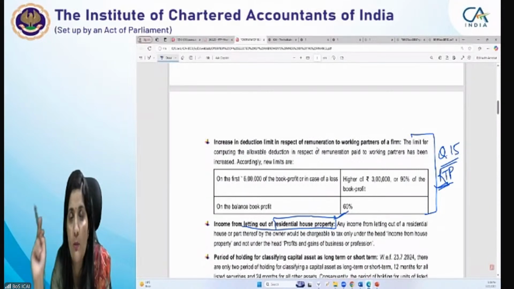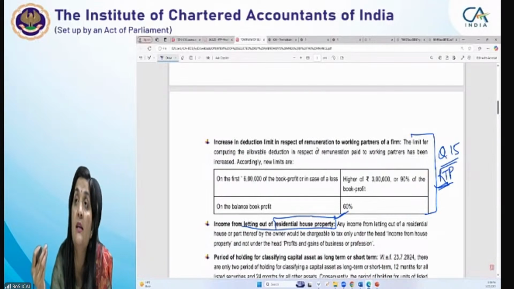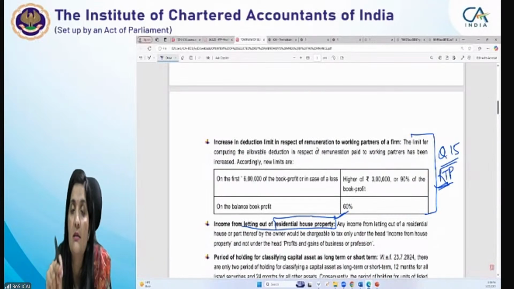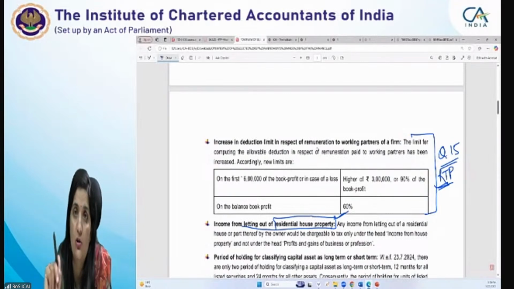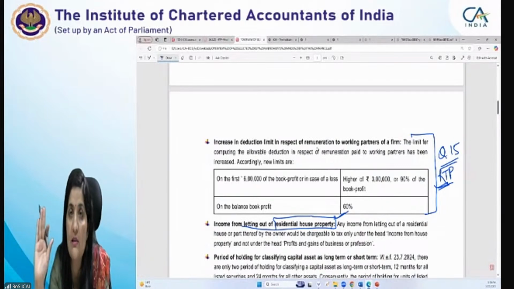There the Supreme Court has decided that if the main business of the company, that is, the memorandum of association clauses have specifically specified that the main business of the company is letting out of the properties, in that case those income would be taxable under the head PGBP. However, now with this explanation, in case those properties are residential house properties, that also will be taxable under the head house property only, unless those properties are commercial properties. So those case laws are still good only in respect of commercial properties, where the assessee's main business is letting out of the properties.